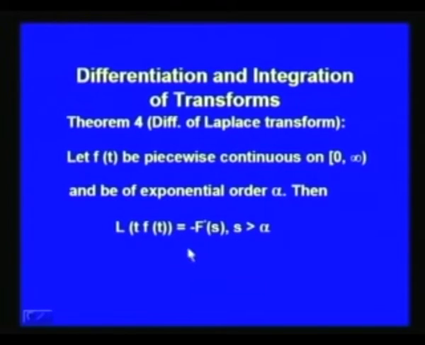So, this theorem tells us that whenever we differentiate the Laplace transform of a certain function f(t) with respect to s, the original function f(t) gets multiplied by minus t. F(s) here, as we know already, is L of f(t).